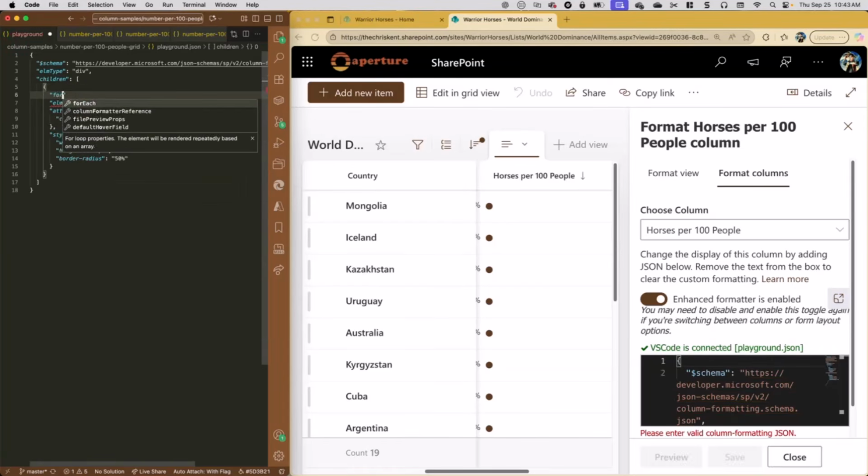So we're going to add a for each. And when we add those, it's going to automatically suggest that we put an iterator, right? So now we need an iterator name. We'll call it dot iterator, because that's what these are, dots. And normally we would put, say, a multi-person column, or a bunch of choices here. We would just put the name of the internal column, or we put at current field, if it's an array type field. That'd be cool.